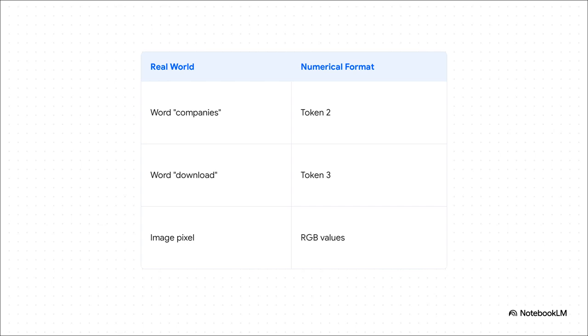If we're dealing with images, a single photo is broken down into millions of tiny pixels, and each pixel is represented by its red, green, and blue color values, numbers ranging from 0 to 255. This numerical representation is the only language the computer speaks. It allows the AI model to process our entire reality mathematically.